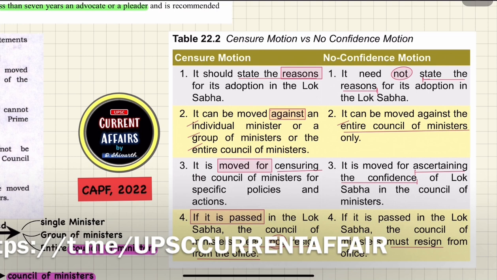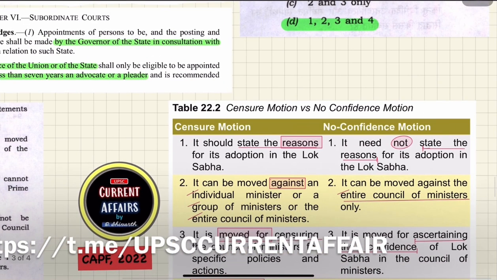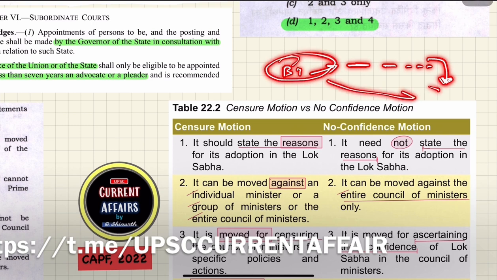So the first difference is that when any member of the house wants the house to adopt a censure motion, there must be a stated reason why the person wants to move this motion. For example, one BJP MP said something about Godse, and then the drama played out, and the opposition felt that he was insulting Mahatma Gandhi.